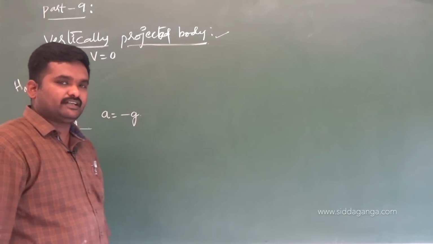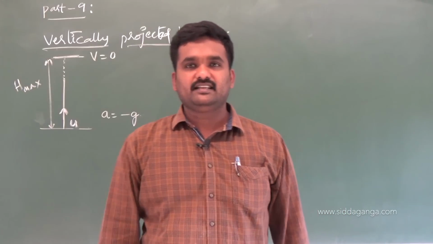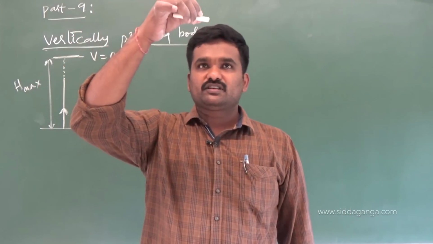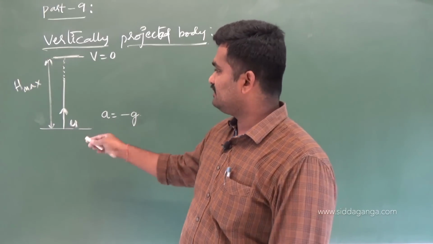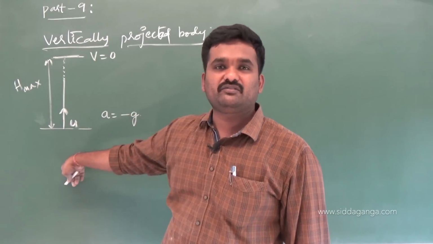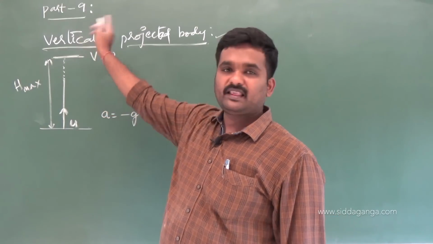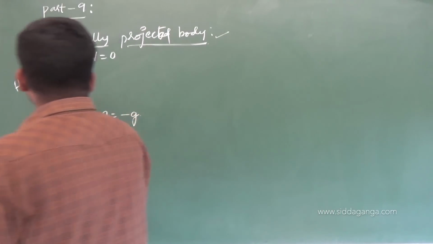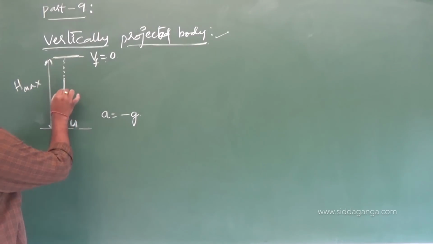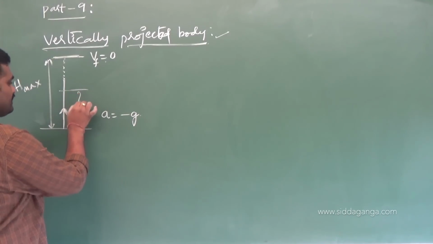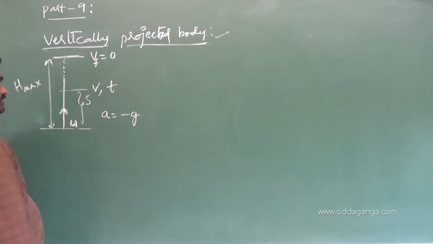In the previous case we studied, in the case of a freely falling body, we took the value of a equals what? Plus g. The reason is its motion is in the direction of acceleration. Positive value, speed increases. Whereas here, its motion is opposite to the direction of acceleration. That's why I have taken the negative sign. It means its speed goes on decreasing. Now, this is the final velocity on reaching the maximum height. Now I am going to take somewhere in between, it travelled a displacement of s by the time it attained a velocity v in a time of t seconds.